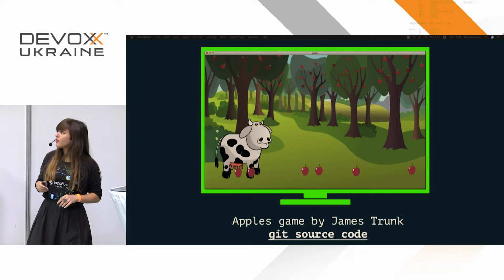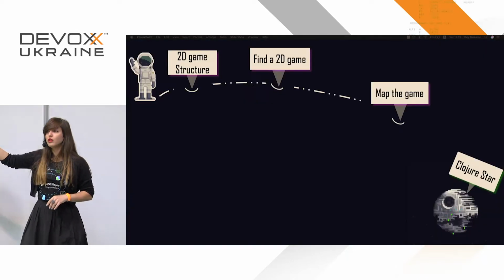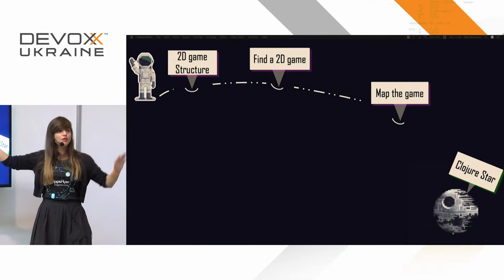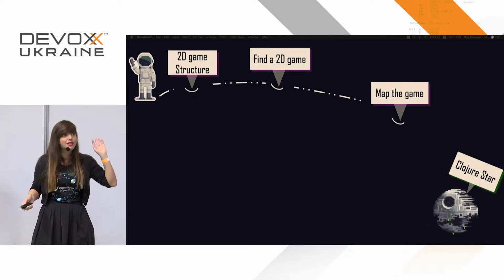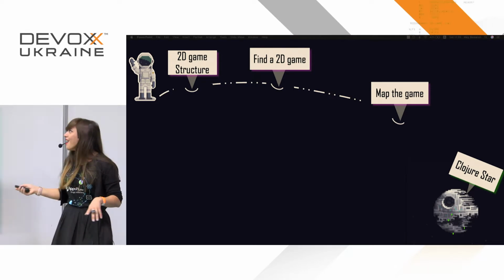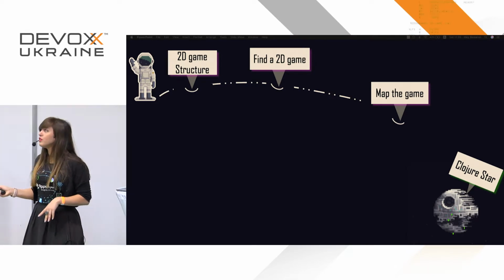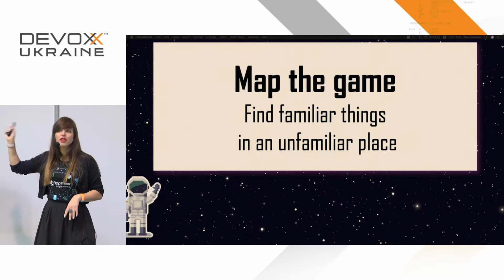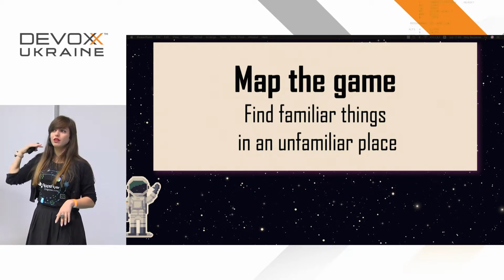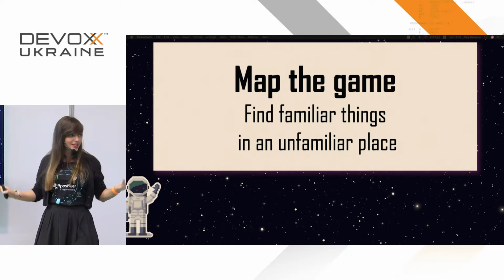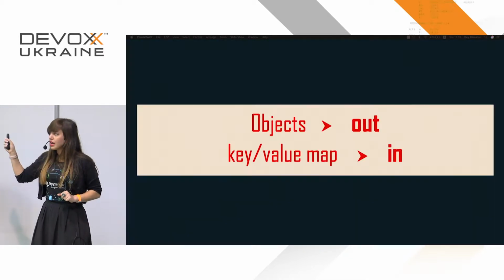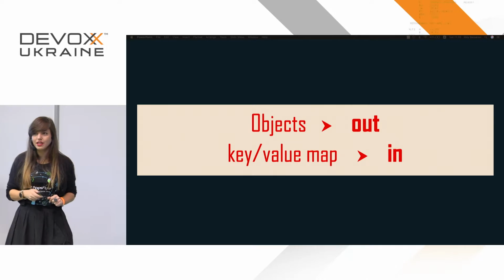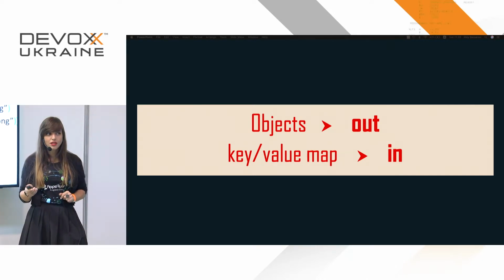So we found the game. Now we're going to have to map the game. Remember the 2D game structure, and remember what it is that the cow is doing. She's collecting apples. We're going to find familiar things in unfamiliar code. That's what we're going to do. So, object out, key value map in. Let's take a look at some code.